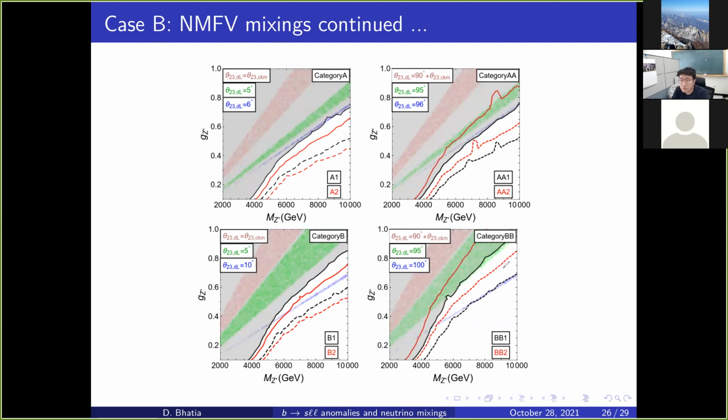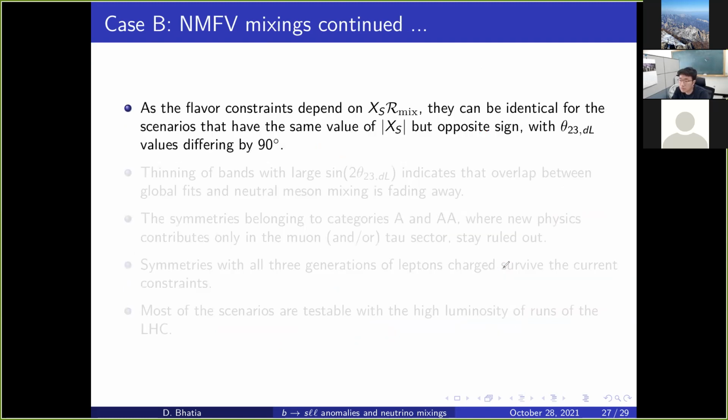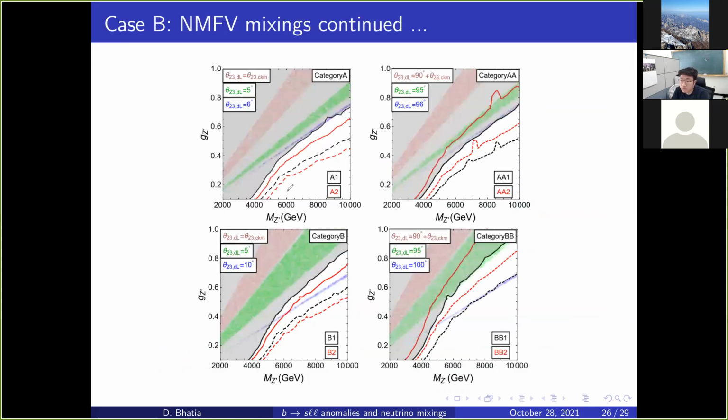So with this, I have just summarized whatever I said over here. Another thing I want to say is that the category A and AA, even with non-minimal flavor mixing, stays disallowed. Now, what are these categories? These categories were the categories with leptonic combination L mu minus L tau and L mu combination. So these categories, even with non-minimal flavor mixing, stay disallowed.